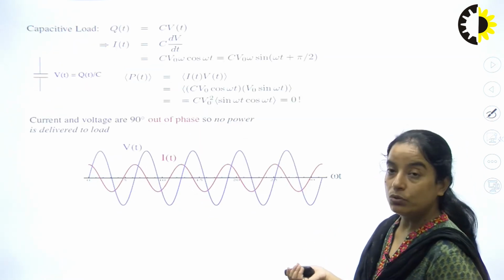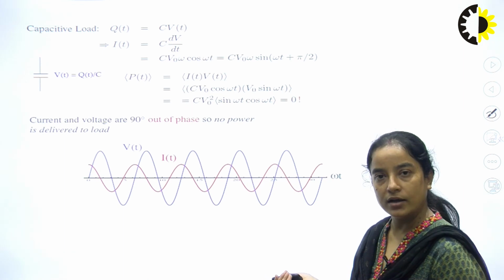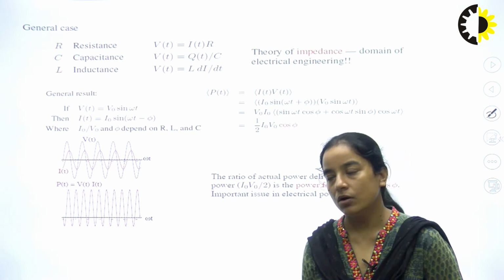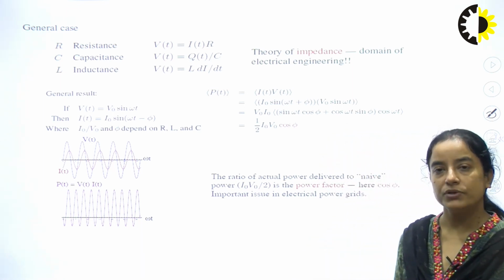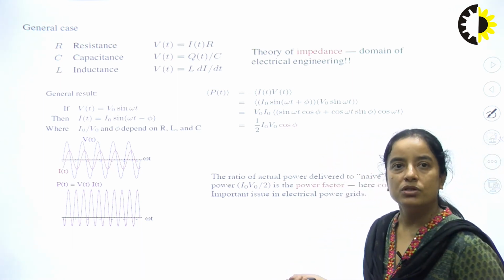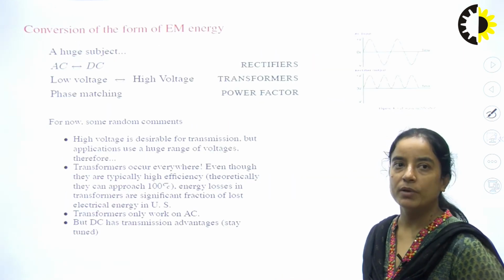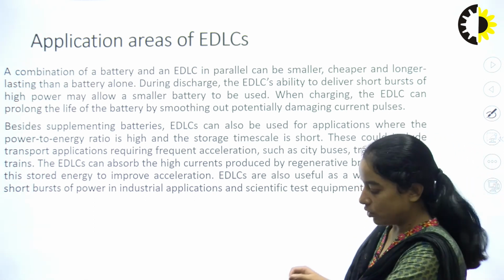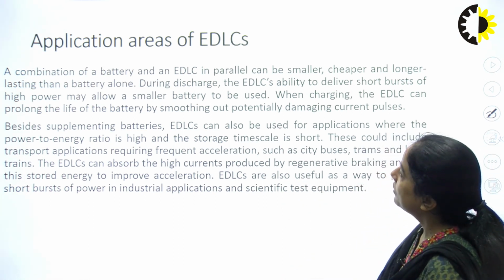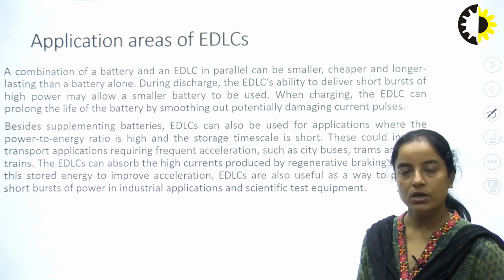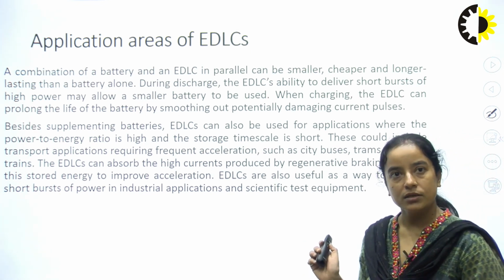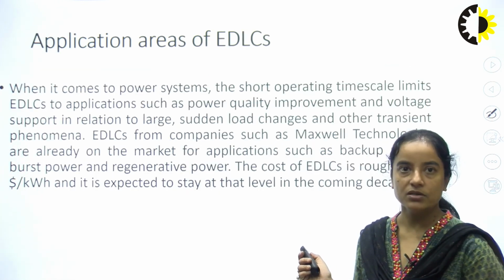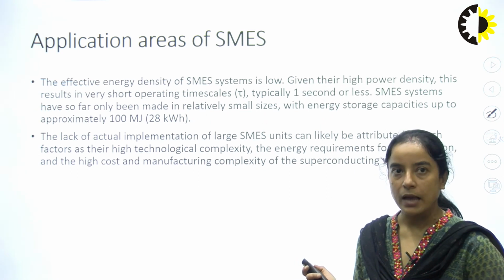As we know, when a capacitive load is there, current will be leading. When an inductive load is there, current will be lagging. All these things you studied in your first year subject. So this is all about the discussion of electromagnetic energy. These are the application areas of the EDLC. A combination of battery and EDLC is being used. You can go through this. These things were already discussed while we were discussing EDLC and SMES. These are the application areas.